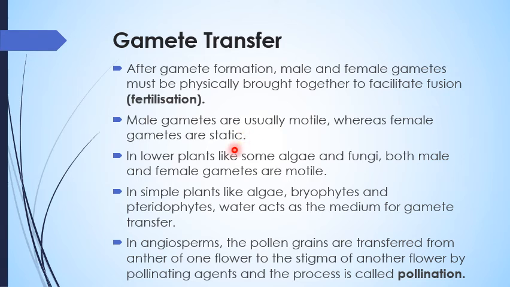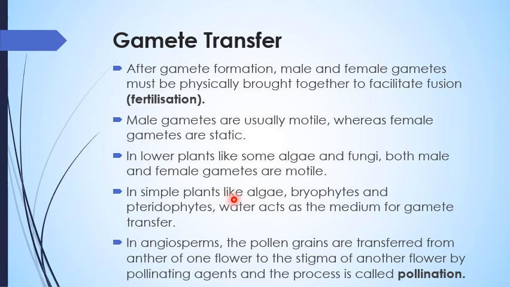In lower plants, like some algae and fungi, both male and female gametes are motile. This is again a one-word question. You have to give the example of those plants in which both male and female are motile, because usually the male is motile and the female is stationary.